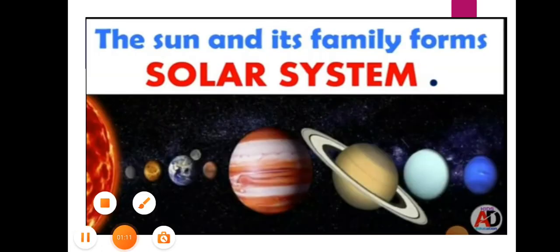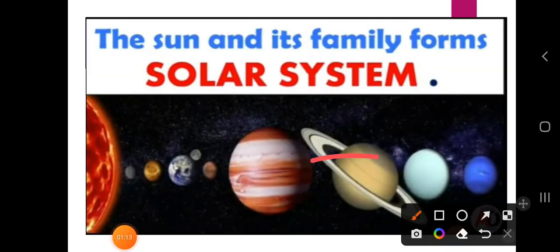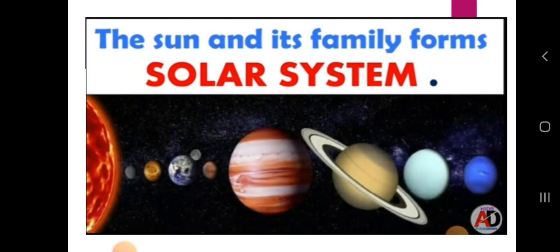In the solar system, the sun is the big star, and the planets and sub planets combine together and form a family. So the sun and its family form the solar system.